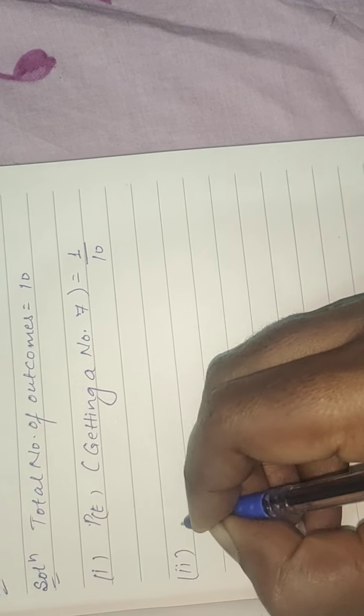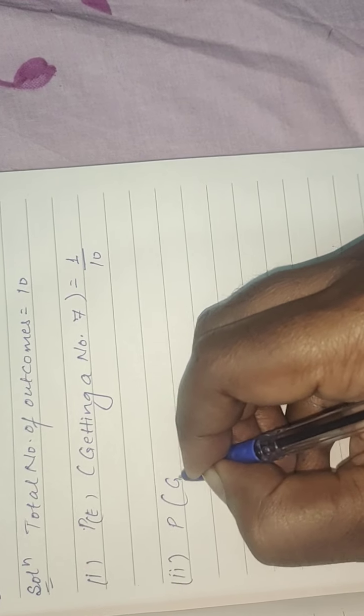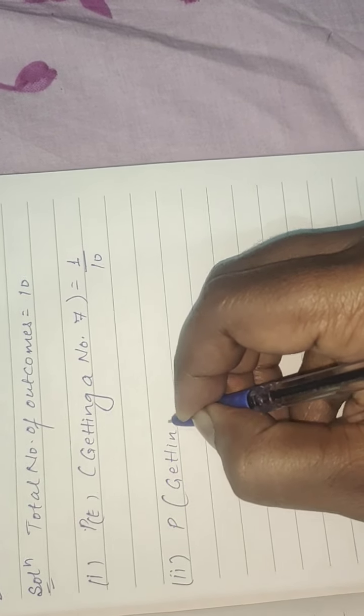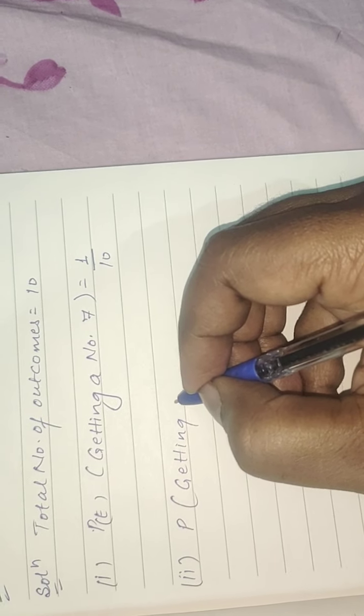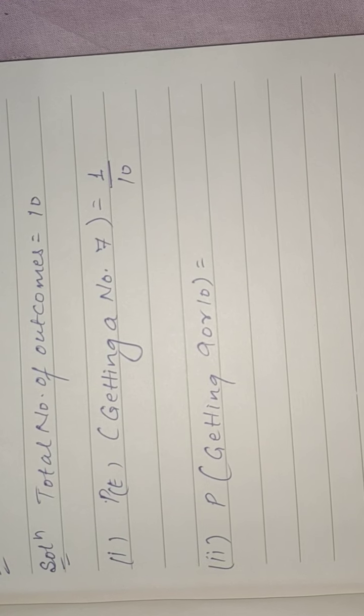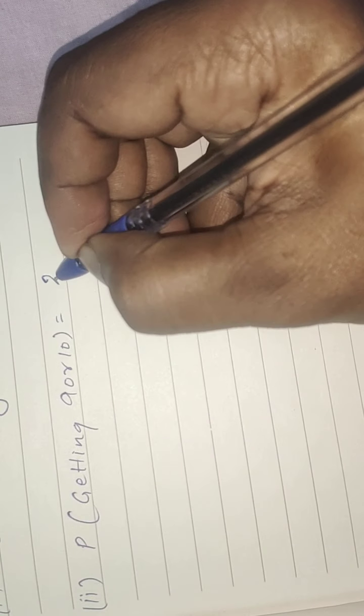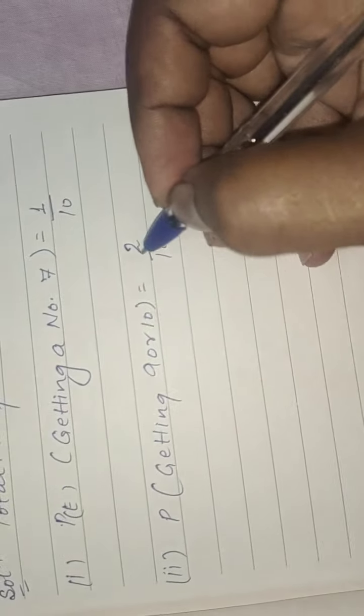Now see the second part. The second part is saying probability of getting 9 or 10. So the probability of getting 9 or 10 will be 2 upon 10. How?